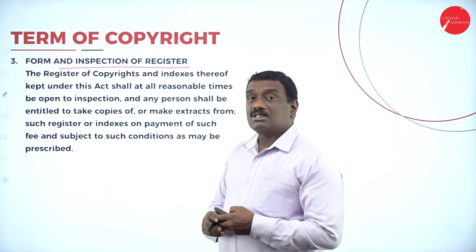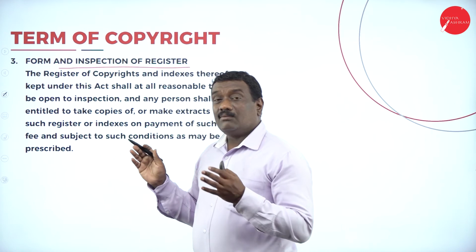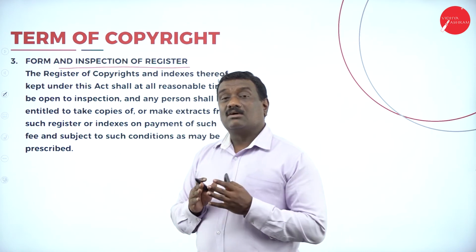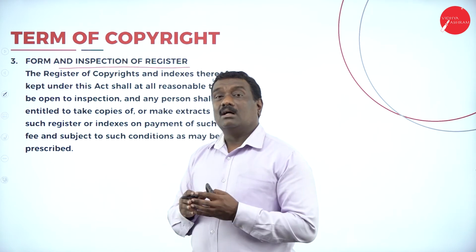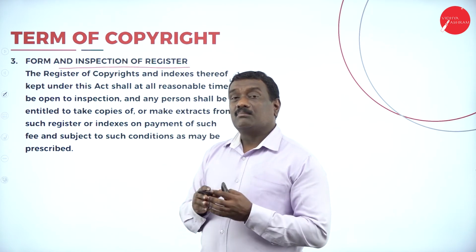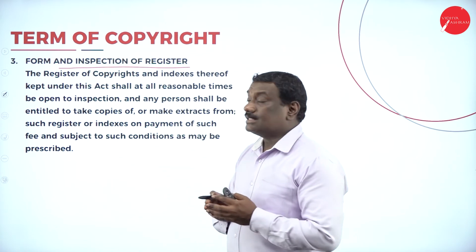Third is form and inspection of register. So third important procedure in registration, it says the form and inspection. Here they will scrutinize the form which has been given by the author or publisher or any other person on behalf of that particular work, right? And also they will inspect the register.